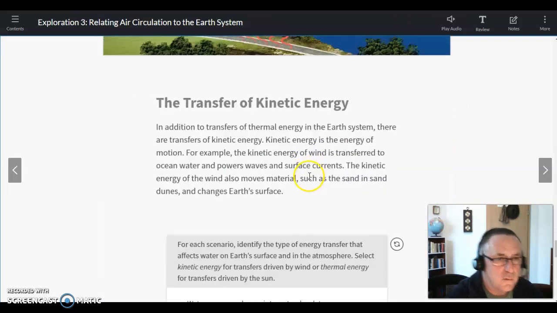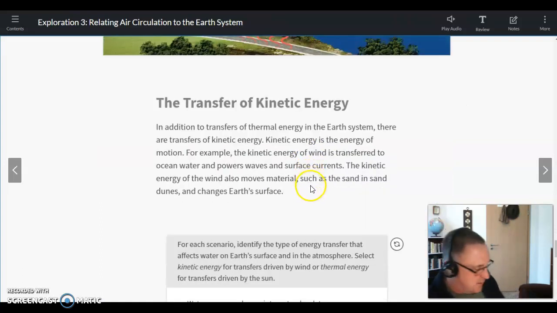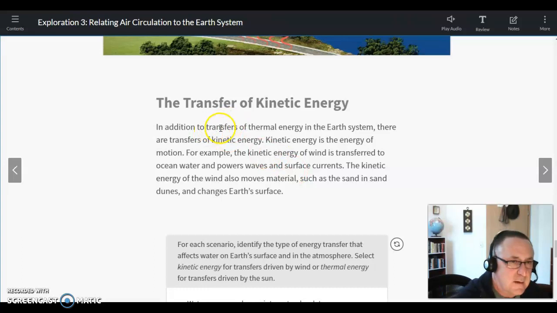All right. So we're on to transfer of kinetic energy. This is the last paragraph. In addition to the transfer of thermal energy in the Earth system, there are transfers of kinetic energy. Kinetic energy is the energy of motion. For example, the kinetic energy of wind is transferred to the ocean water and powers waves and surface currents. The kinetic energy of the wind also moves materials such as the sand in sand dunes and changes the Earth's surface.